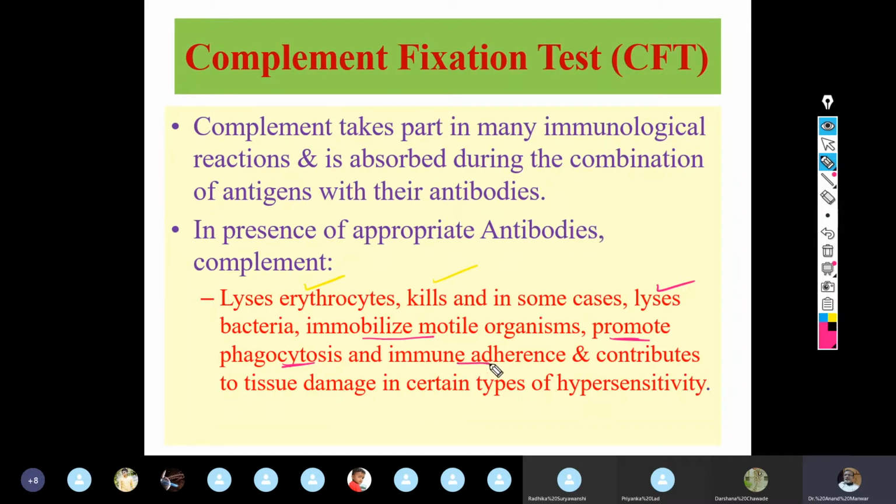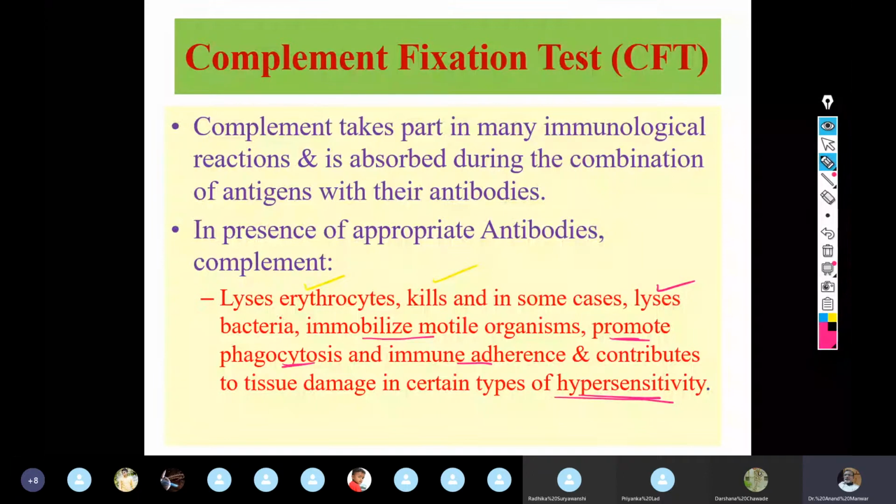It results in immune adherence, maybe, not always, and contributes to tissue damage in certain reactions which are called hypersensitivity reaction or allergic reaction. This is the way complement is complementing the immune response, and therefore it is called complement, right?